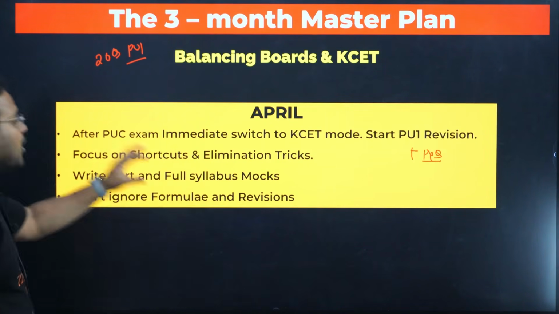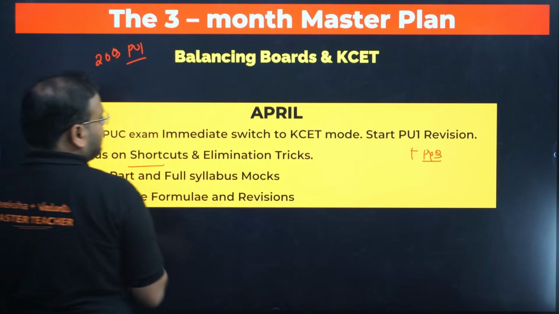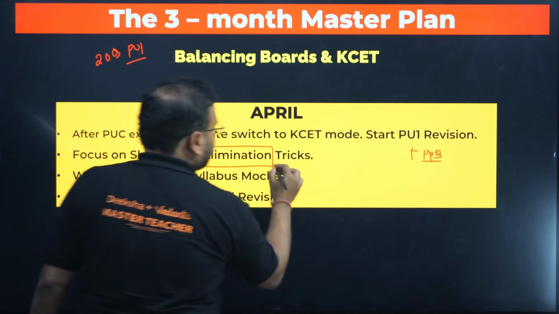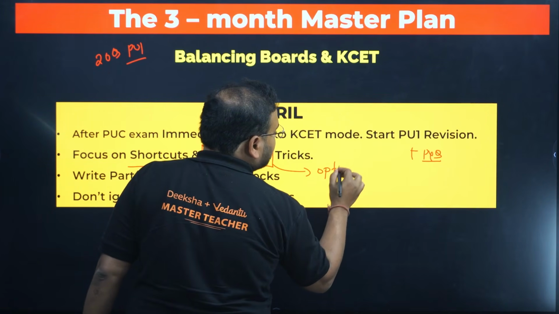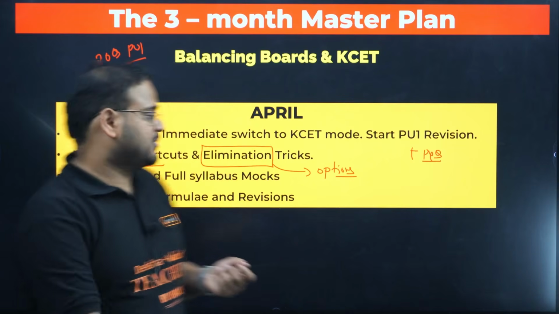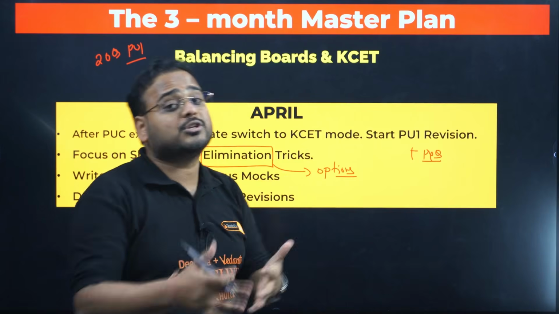Now focus on shortcuts and elimination tricks. You have to learn the tricks now, whether it is shortcut tricks or the elimination method from the options. You eliminate the options. This is what it means, eliminate the options. You got to learn these tricks and apply them in the questions. Because you cannot go in blind, you should know the process to apply the tricks.